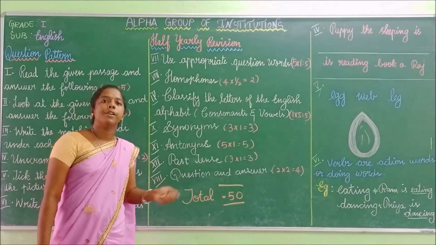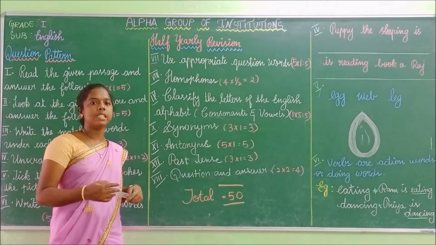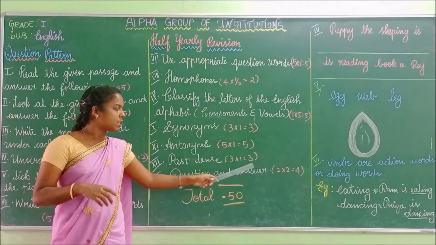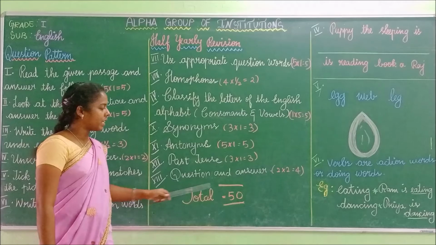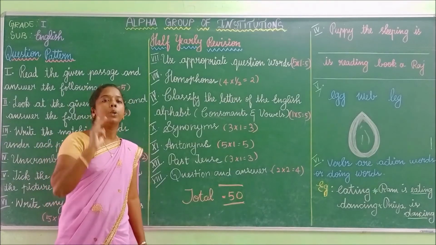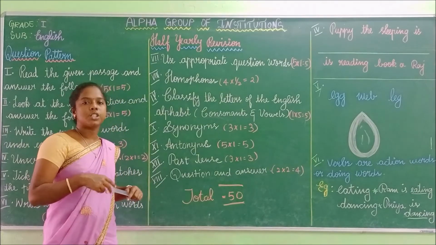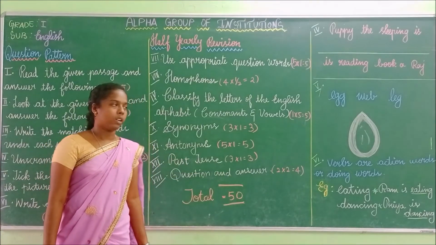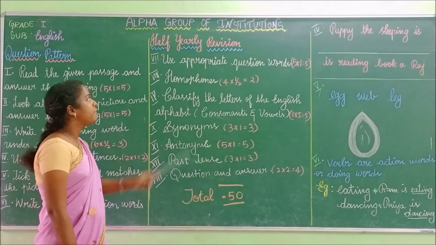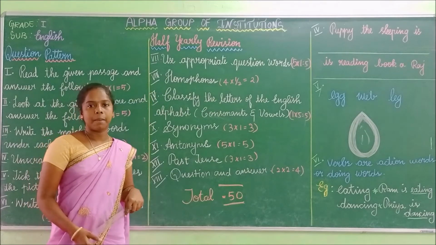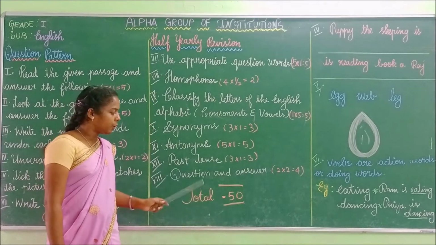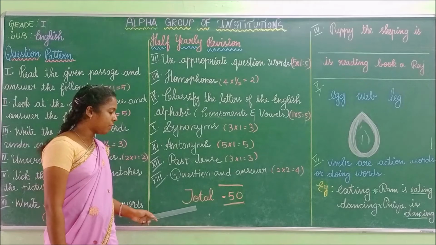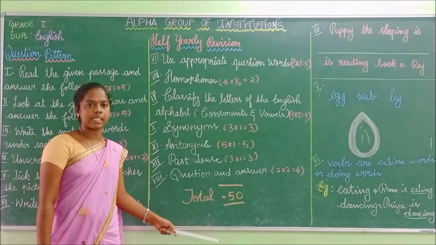Past tense. We will be having 3 past tense. Each question carries 1 mark. So 3 marks. Finally, question and answer. We will be having 2 question and answer. Each question carries 2 marks. For this, we will be having 4 marks. So this is your pattern for your half-yearly examination. So total, we are going to write this examination for 50 marks.